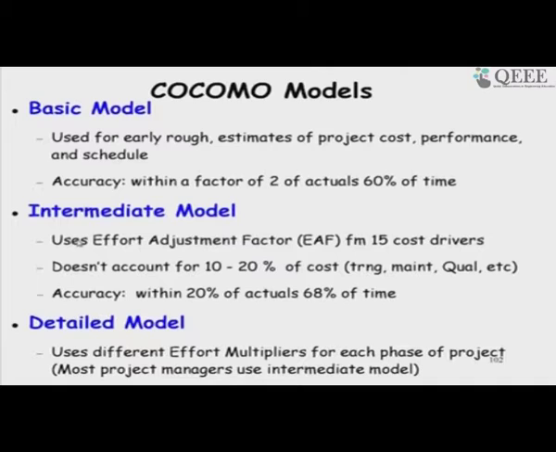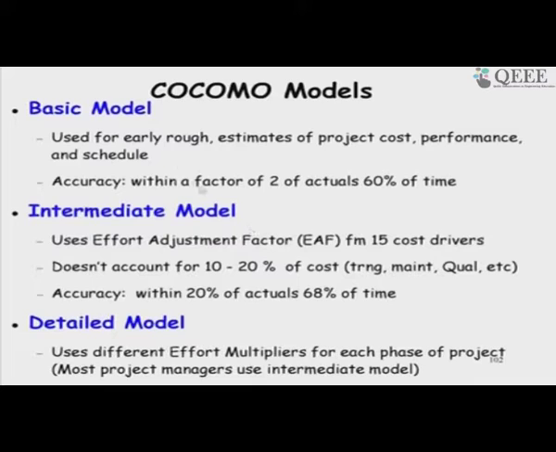Whereas, in the intermediate model, we take the basic model and refine the results. We use an effort adjustment factor based on 15 cost drivers. And as we will see, it also does not consider many things in computing the effort, for example, training requirement, quality etc. But still the accuracy is within 20% of the actual 68% of the time.